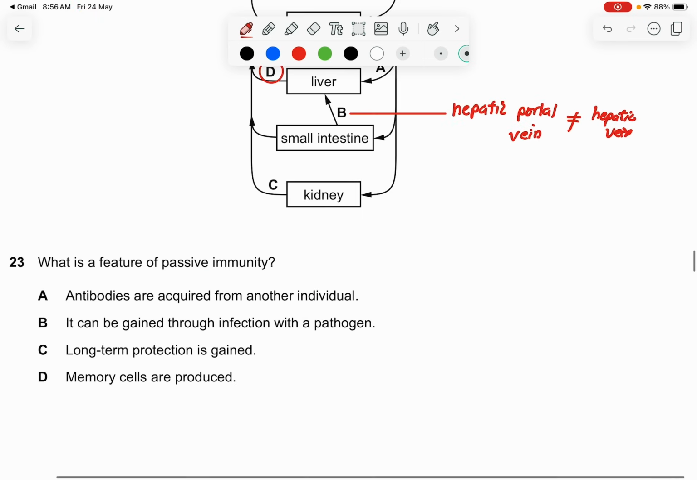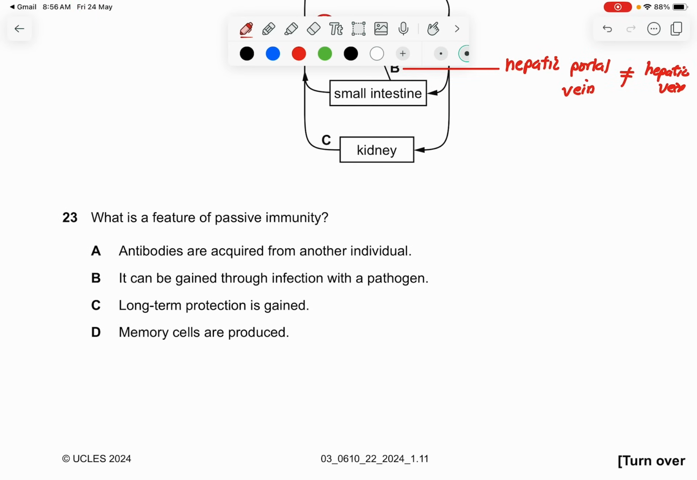Okay. Question 23. What is the feature of passive immunity? So antibodies are acquired from another individual. Yes, that's correct. It can be gained through infection with pathogen. No. Long-term protection is gained. No. That is only short-term for passive immunity, and there are no memory cells produced. So the answer is just A.